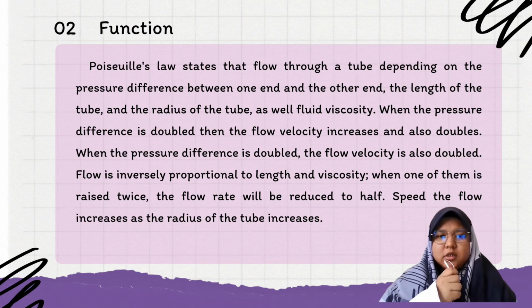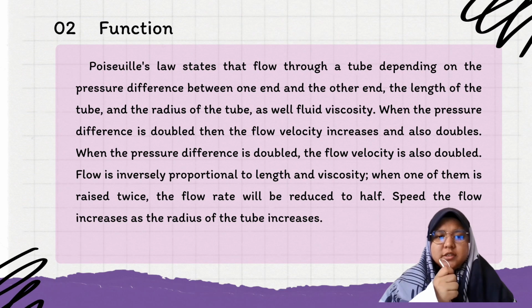After that, what is Poiseuille's law function? Poiseuille's law states that flow through a tube depends on the pressure difference between one end and the other end, the length of the tube and the radius of the tube, as well as fluid viscosity. When the pressure difference is doubled, the flow velocity is also doubled. Flow is inversely proportional to length and viscosity. When one of them is doubled, the flow rate will be reduced to half. The speed of the flow increases as the radius of the tube increases.